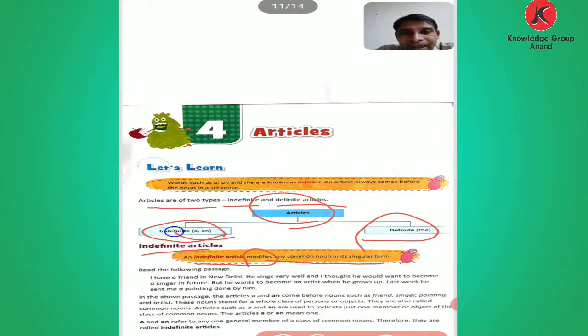A and an are used as indefinite articles, and in definite articles we use the.